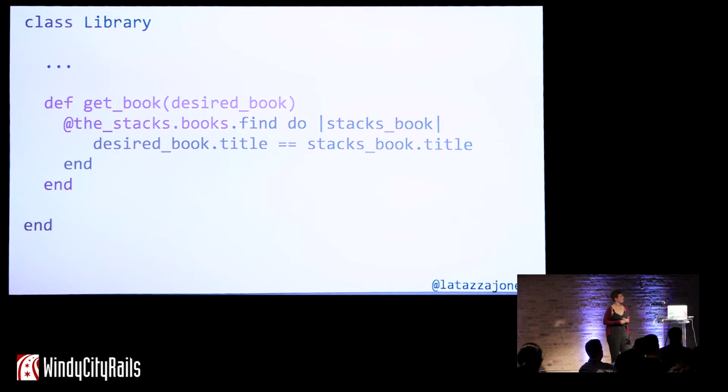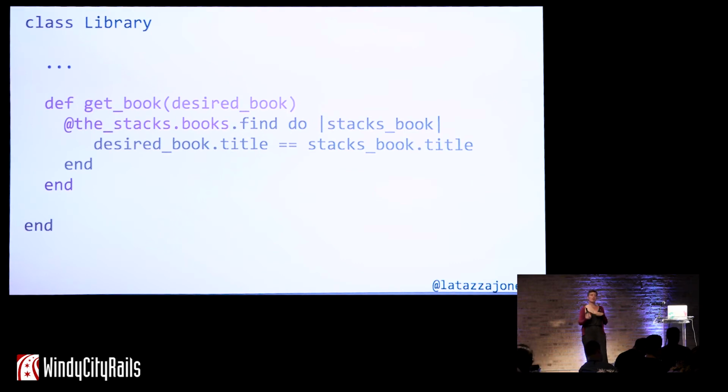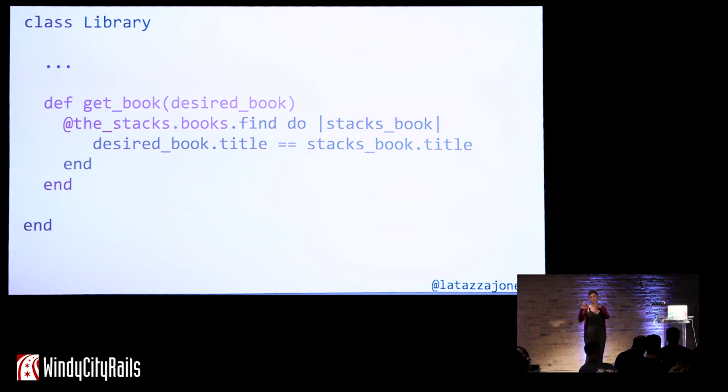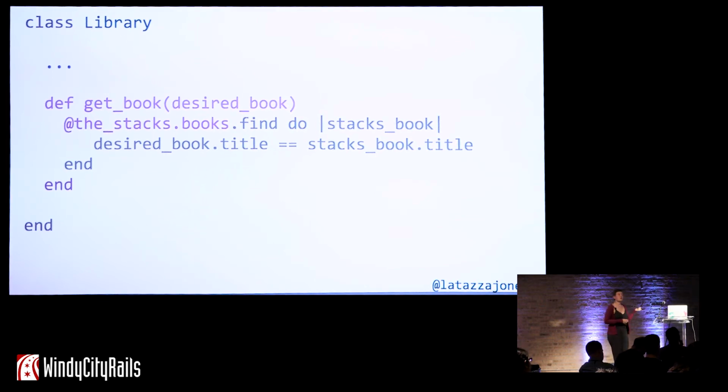So let's look at another example of this. We'll look at TheStacks, the other part of our domain. Now, TheStacks is a little less complicated. It's only the library, TheStacks, and books, as opposed to having these dual dependencies down under archive. But this is doing a really similar thing to what we saw before. We're calling the stacks.books, and we're looping through them to get back the desired book, right?